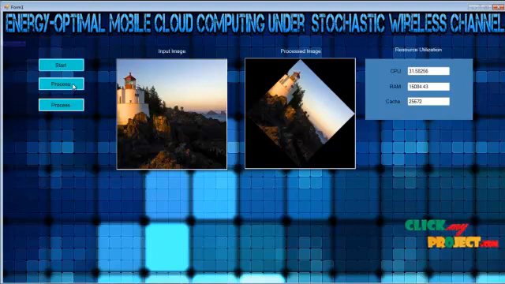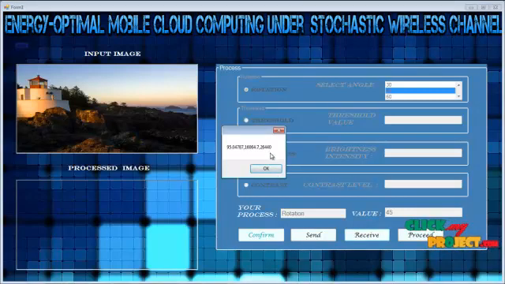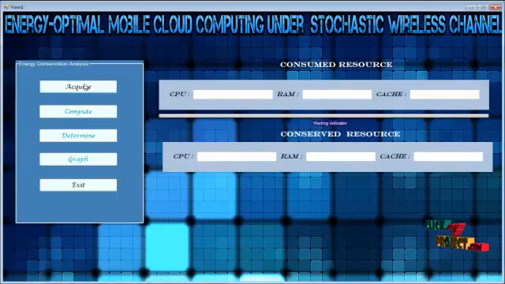That is, here the building of the output image as well as the resource consumption of the cloud will take place. On the client side, the user needs to receive the resulted image along with the parameters which are calculated in the cloud. These are the parameters which are occupied in the cloud operation. Then let's proceed with this. Here we can acquire the details which are consumed in the cloud. After that, we need to compute.